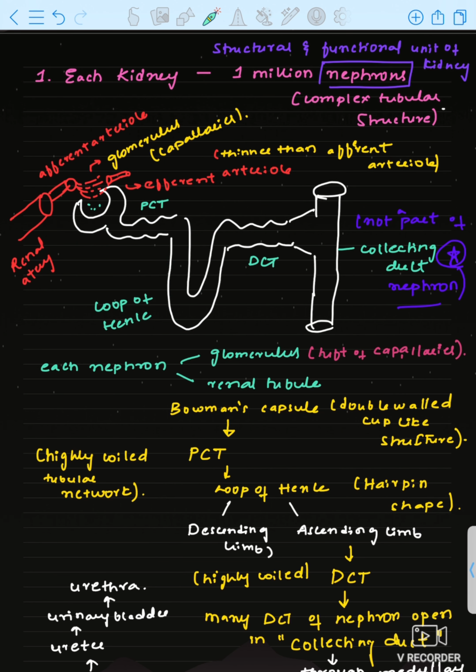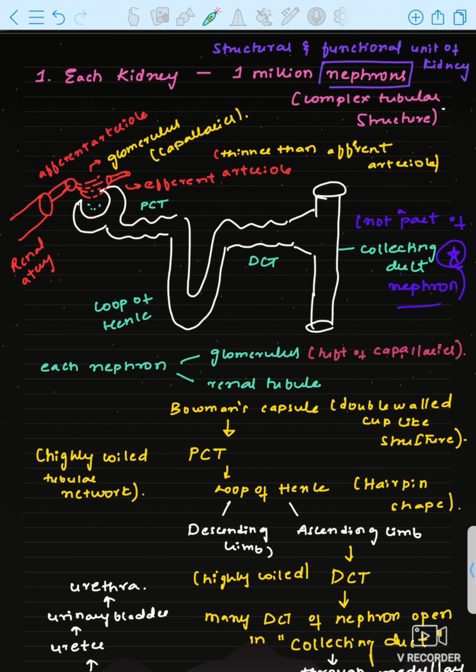Okay, see how the glomerulus is formed. You have to remember this. Blood will be supplied to the kidney, right? How will blood be supplied? Through an artery. The artery of the kidney is called the renal artery, and the renal artery will be broken down into afferent arteriole. Afferent arteriole. In Hindi they will say come. For come we say aja, right? So you have to remember this renal artery is going near this Bowman's capsule. Okay, that is why come means aja, right? That is why afferent arteriole.